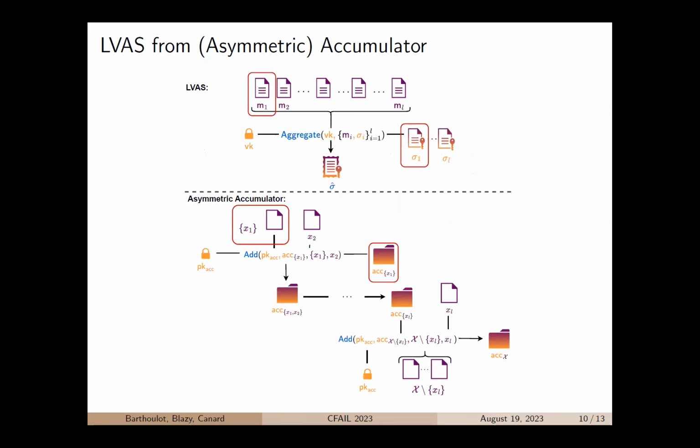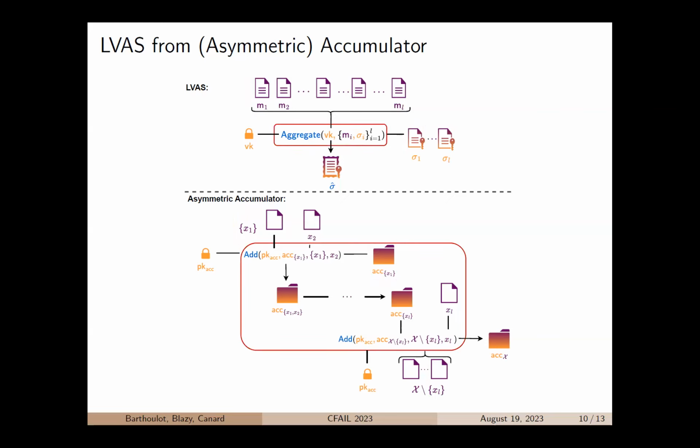For the aggregate algorithm, the idea is to notice that in these two figures, message M1 corresponds to the set composed of the element X1. And with our definition of the sign algorithm, sigma 1 is actually the accumulator of the set that contains the element X1.